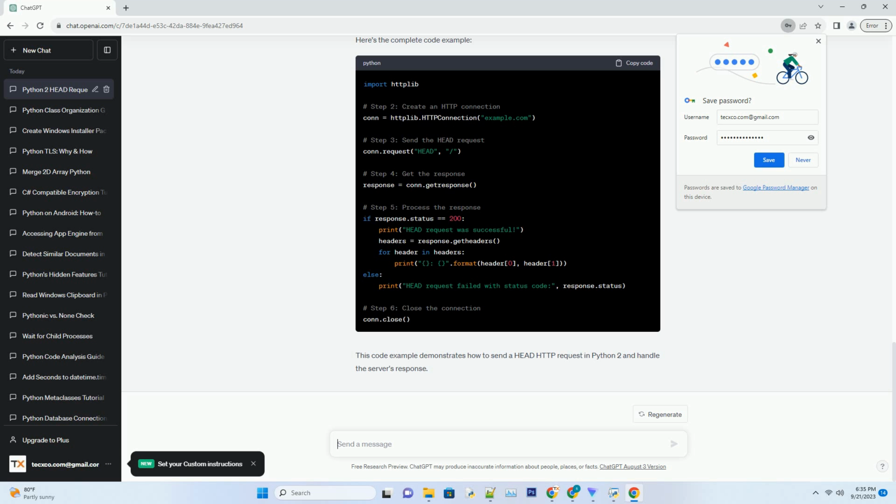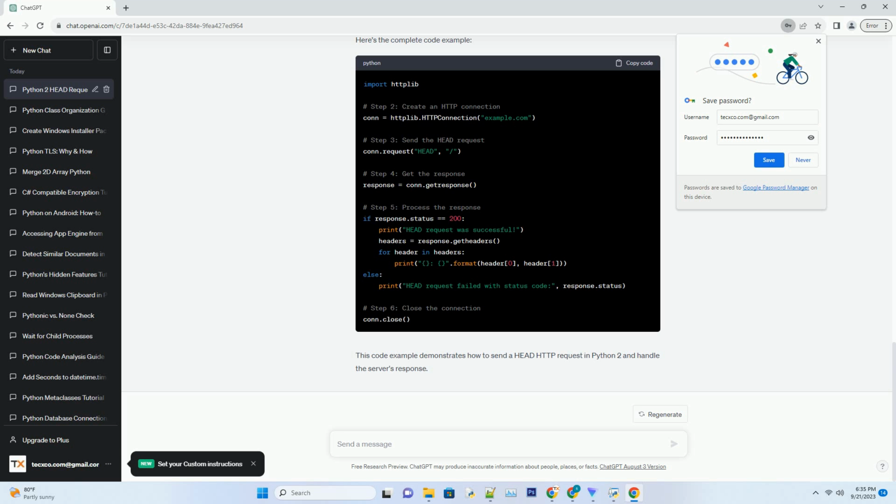In a HEAD request, you typically don't expect a response body, but you can still check the status code and headers. Step 6. Close the connection. Don't forget to close the HTTP connection when you're done.